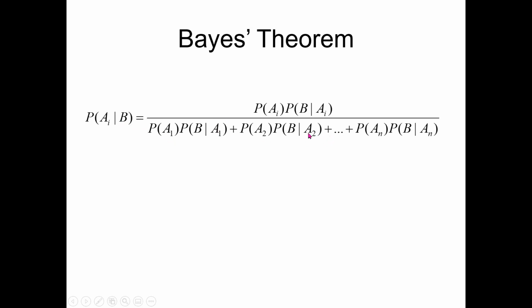In this example we saw delivery only from the 2 suppliers, but what if we had n suppliers, so more than 2 suppliers, so we would have added all those relevant probabilities. That's why in the denominator you see there are multiple terms here. So the denominator is actually the total probability of a bad part from different suppliers, whereas in the numerator we have only the probability of that particular supplier whose probability we want to compute.